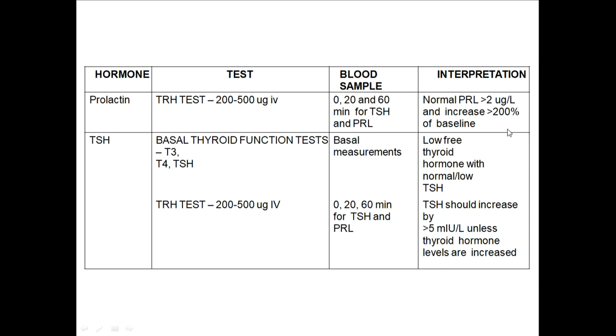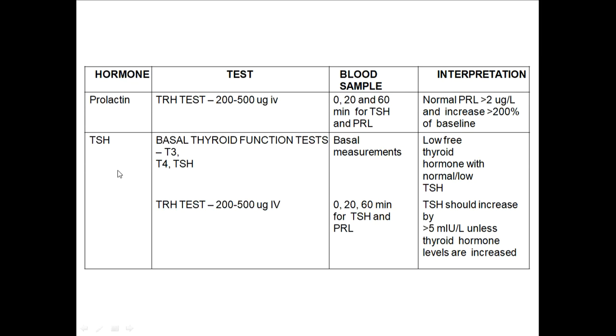A 200% increase in baseline value should be there. If there is no 200% increase in baseline value, or if the value itself is less than 2, then prolactin deficiency is confirmed. That is your prolactin.